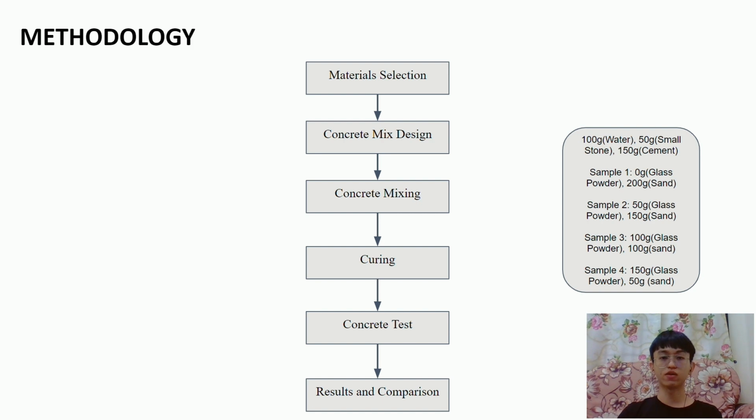Second, in concrete mix design, we use different ratios of glass powder and sand for 4 samples. Third, in the concrete mixing process, we mix all the materials together and stir properly. Next, the curing process involves maintaining moisture of the concrete in the fresh state within a proper temperature, keeping the hydration process going and providing the desired qualities of hardened concrete. Last, concrete will undergo some tests after curing, for example slump test, fresh and dry density test, and compressive strength test.